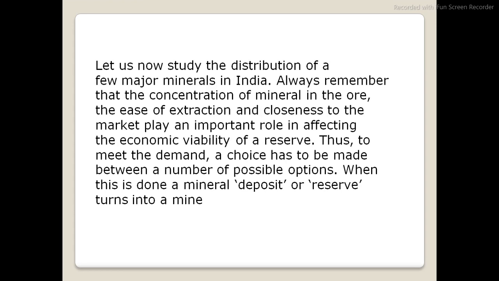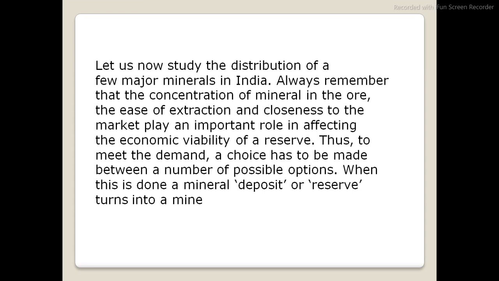Let us now study the distribution of a few major minerals in India. Always remember that the concentration of mineral in the ore, the ease of extraction and closeness to the market play an important role in affecting the economic viability of a reserve. Thus, to meet the demand, a choice has to be made between a number of possible options. When this is done, a mineral deposit or reserve turns into a mine.